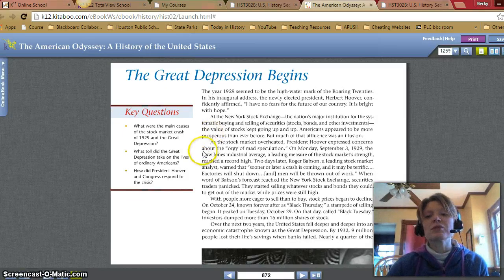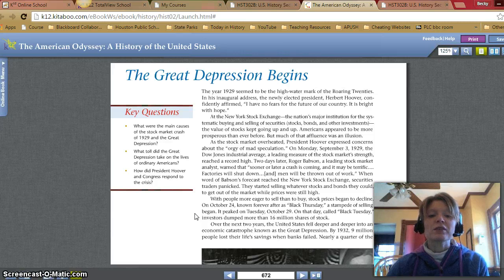On Monday, September 3, 1929, the Dow Jones Industrial Average, a leading measure of the stock market strength, reached a record high. Two days later, Roger Babson, a leading stock market analyst, warned that sooner or later a crash is coming, and it may be terrific. Factories will shut down, and men will be thrown out of work. When word of Babson's forecast reached the New York Stock Exchange, securities traders panicked. They started selling whatever stocks and bonds they could to get out of the market while prices were still high. With people more eager to sell than to buy, stock prices began to decline.